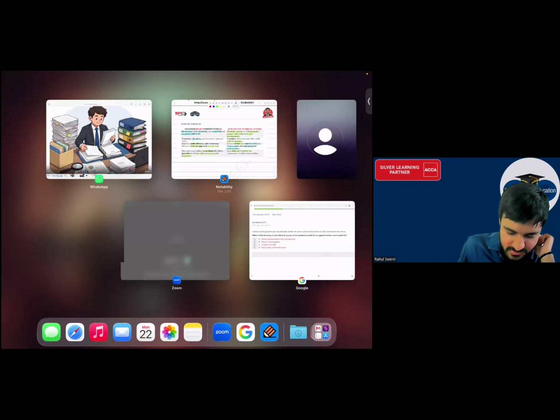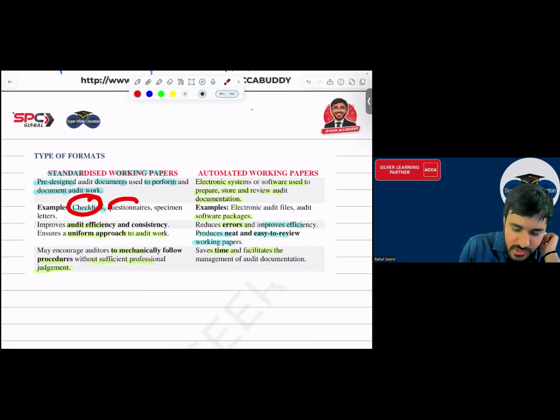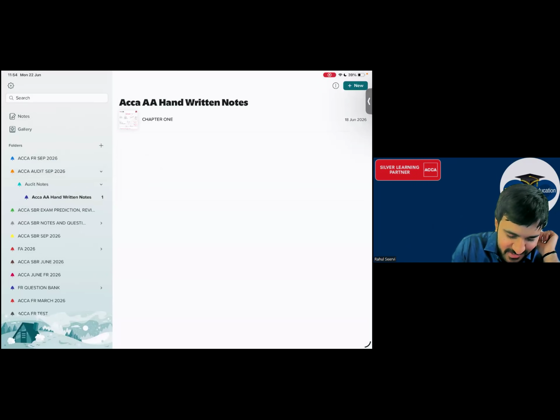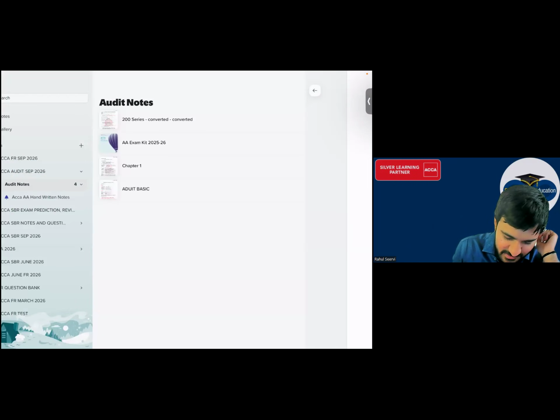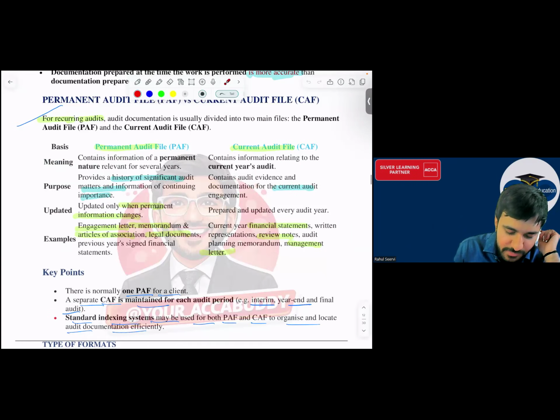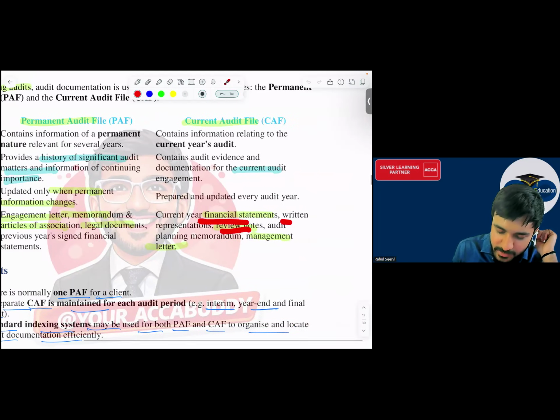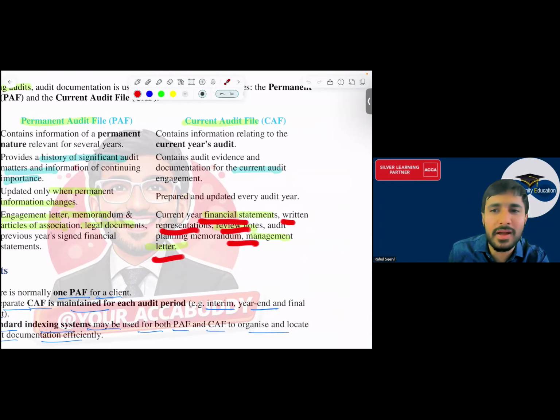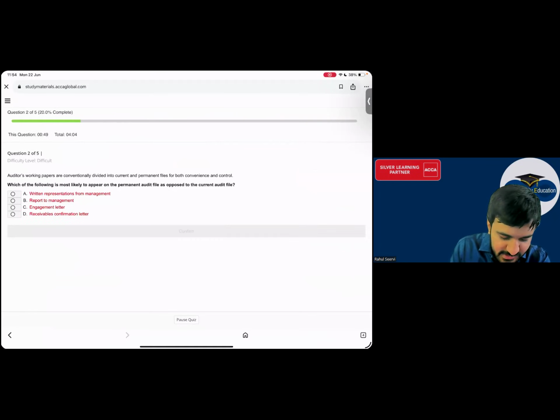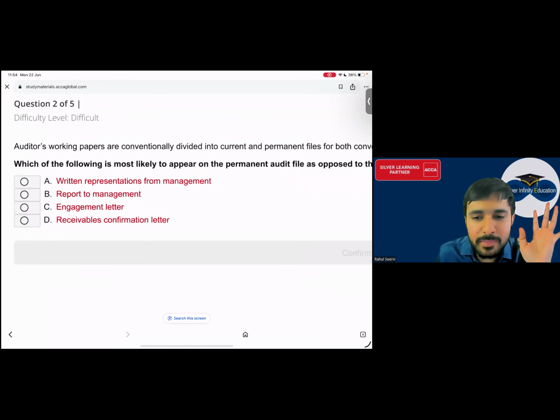देखो, Engagement letter, checklist, questionnaire, specimen. Engagement letter. Here, what are these? Engagement letter, which is fixed, memorandum, etc. ये सब fix है. Financial statement review, representation, management letter, ये सब change होता है बार बार बाबा. So which one is this, everyone? What is the answer? Written representation, Engagement letter. Everyone, what's the answer?